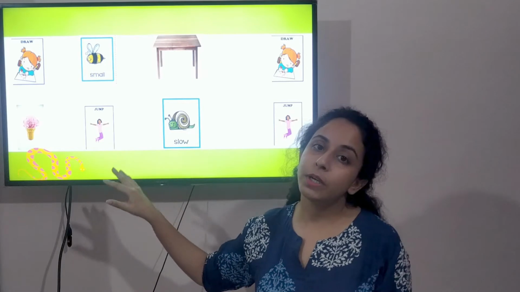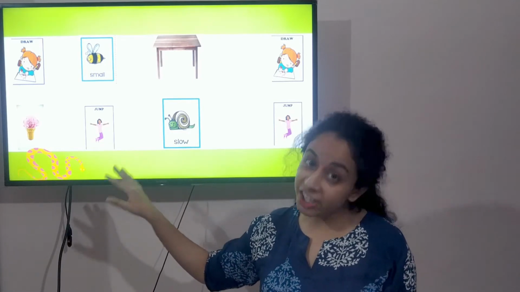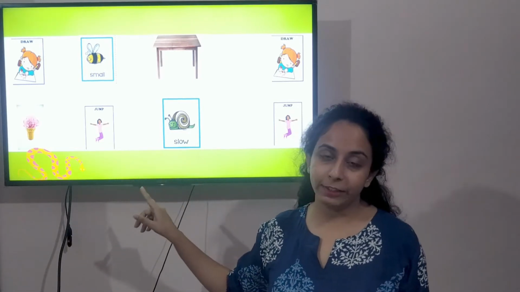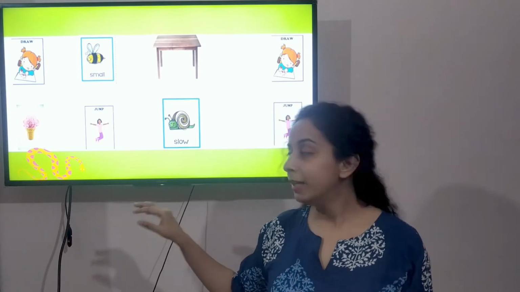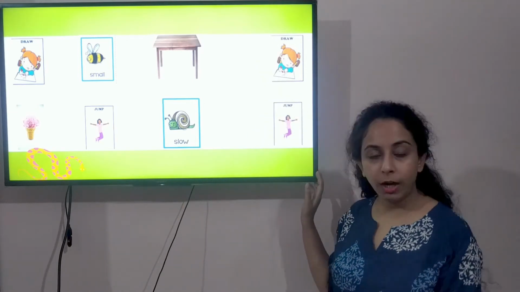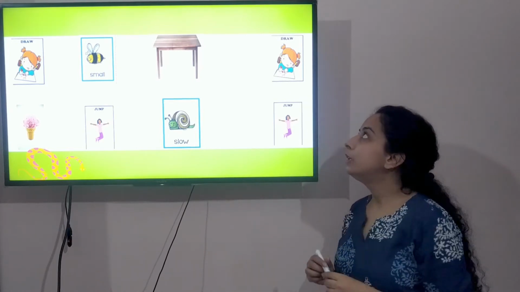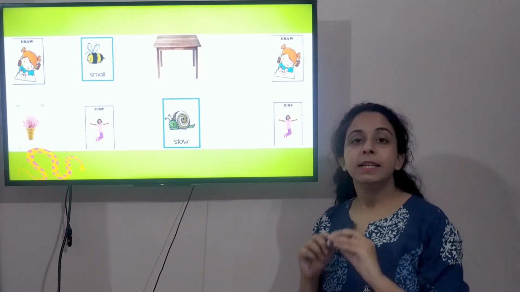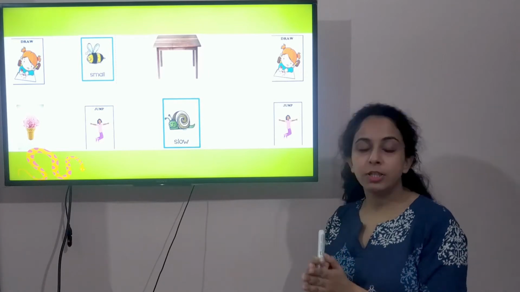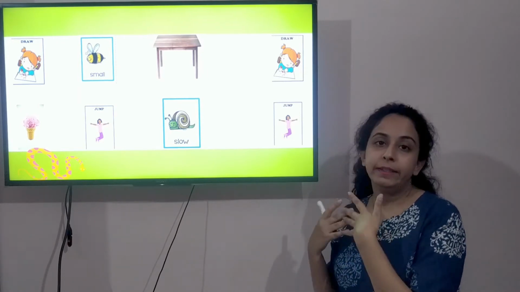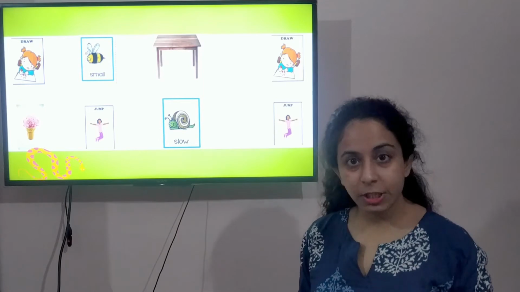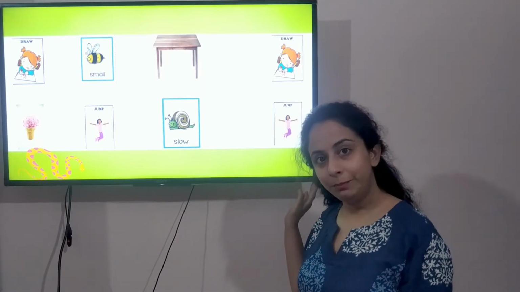So this word is telling us the action performed by the girl. So draw and jump, these are the words that are telling us some action done by a person. Right, now let's learn further.